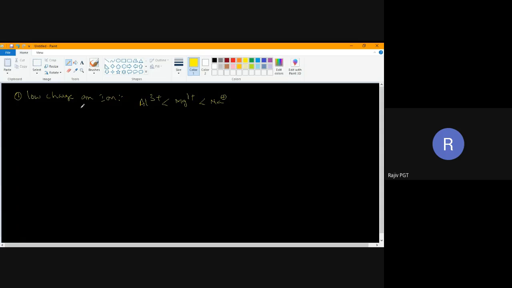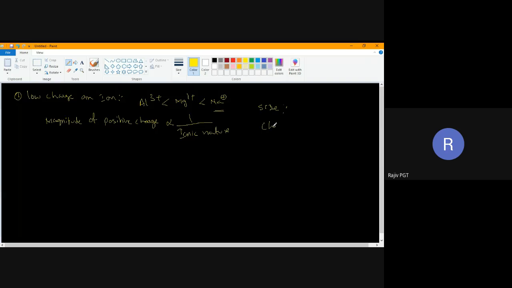So, low charge on ion. From this I can write a relation: magnitude of cation, magnitude of positive charge, is inversely proportional to ionic nature. Understood what I'm saying? This cation can be formed easily. Why? I can give two reasons. One is size. Sodium will have smaller size, magnesium will have bigger size than aluminum.